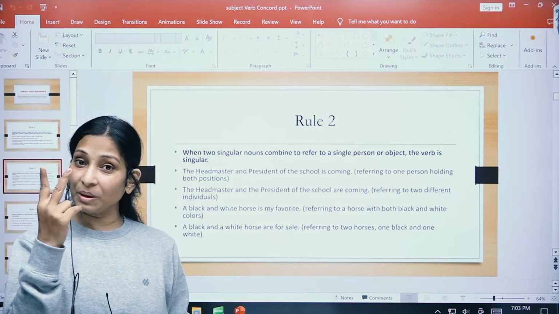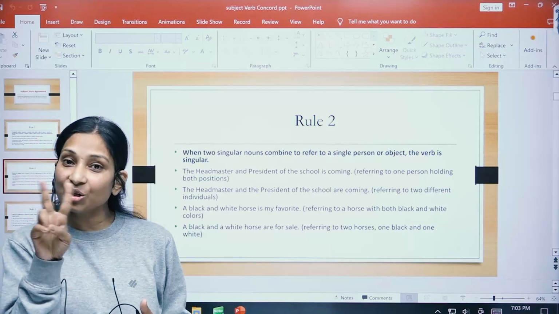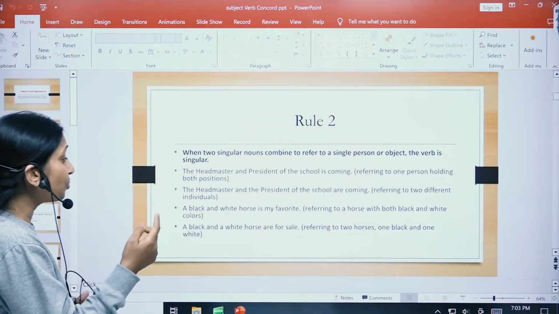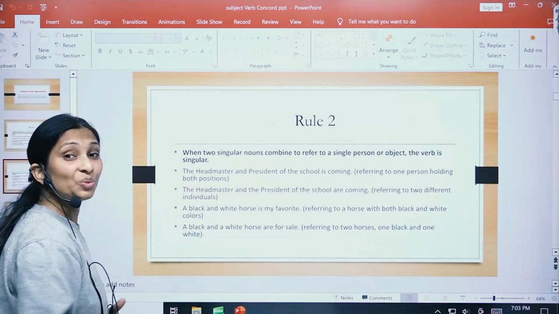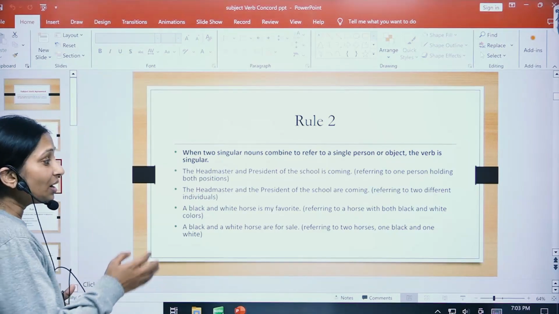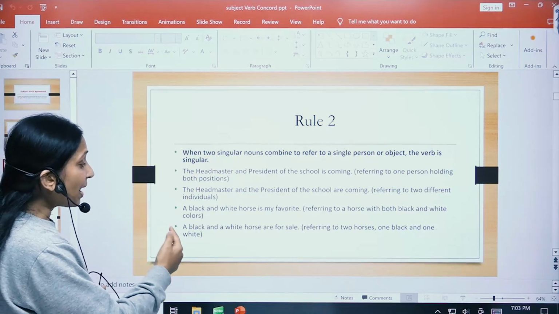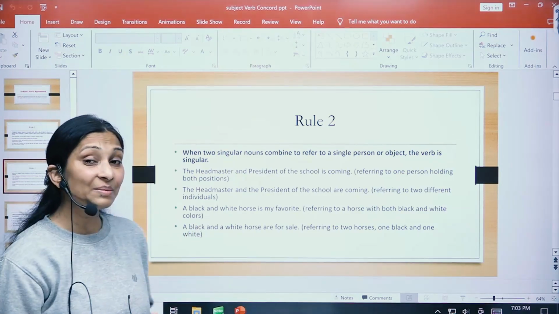Here there are two people, one is headmaster and one is president, right? So there are two different people. And how do we get to know this? Because the is put before both the subjects, right? So that's why there are two people, right? Let us see, a black and white horse is my favorite.